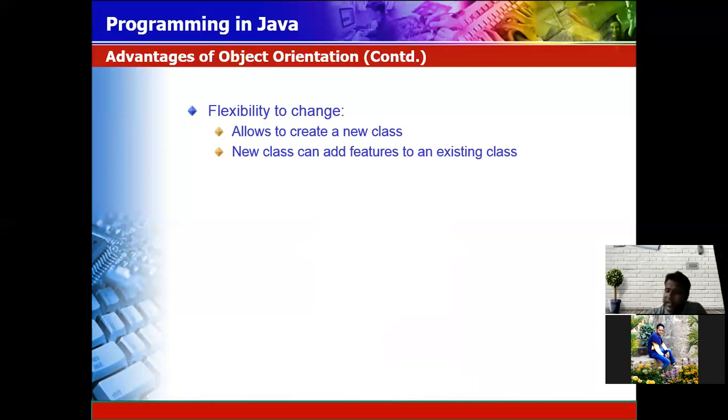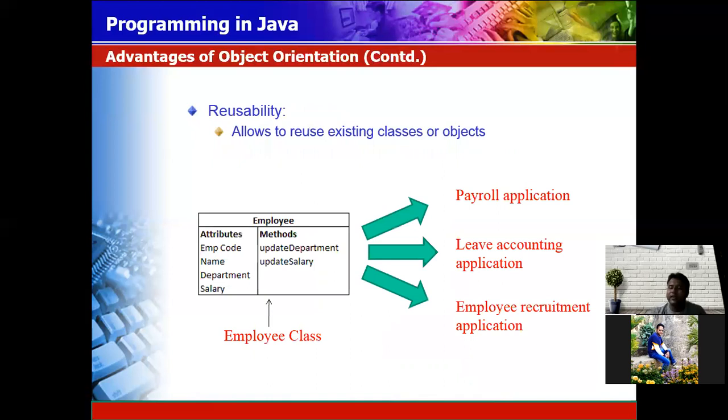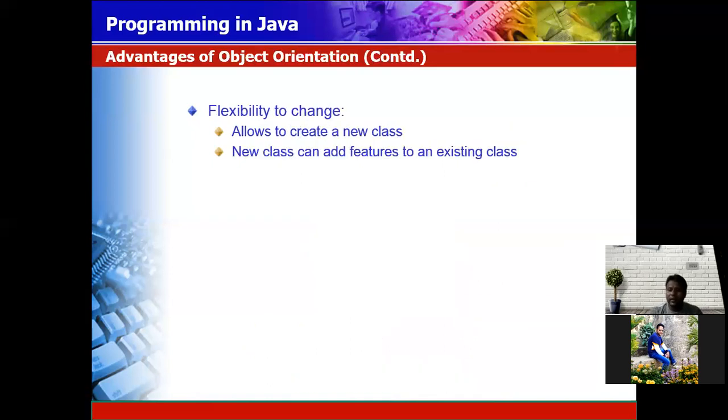Here is what happened in the case of reusability. When Windows 7 came to the market, it came in the form of Windows Basic, and you add some functionality, it is converted to Professional, then converted to Ultimate. So that is called what? Your reusability. It means you are on the same platform, but you are adding some new functionality on the existing platform. But here, by adding the new functionality, you create another version. Like conversion of Windows 7 operating system to Windows 8 is called flexibility to change. It is another advantage of object orientation.